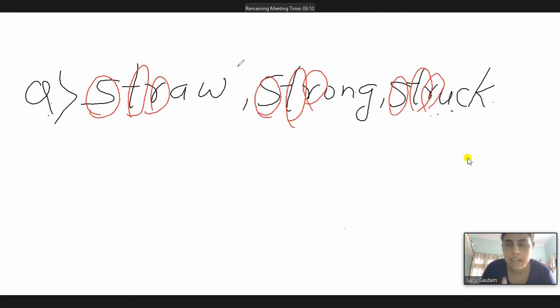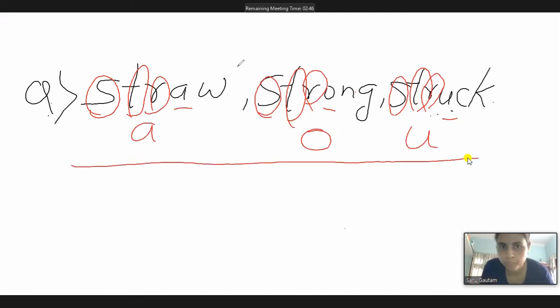Now you have to move towards the next letter. Here is A, here is O, and here is U. These are different. So now you have to arrange alphabetically by looking at the different letters. Your fourth letter is A, your fourth letter is O, and your fourth letter is U. Here is A, that means this comes first, S-T-R-A-W.